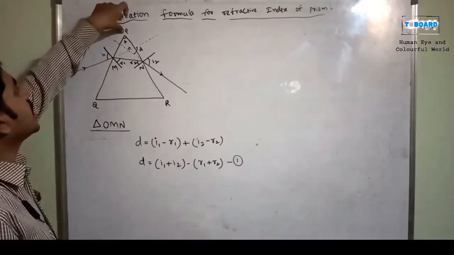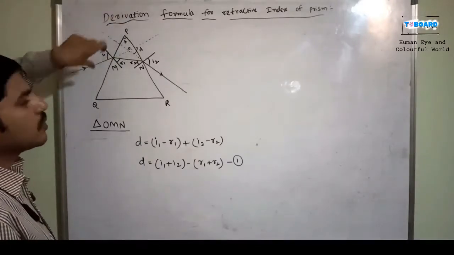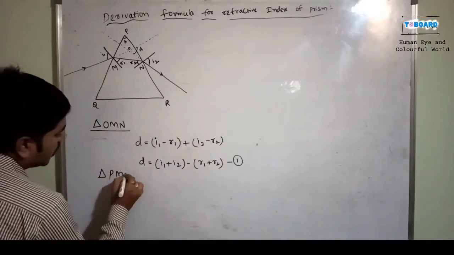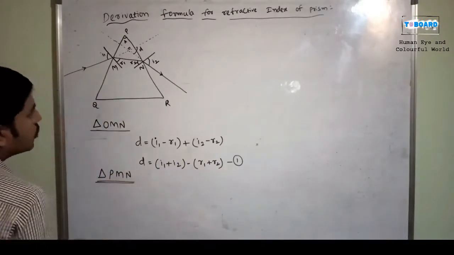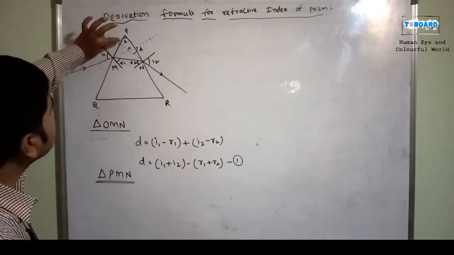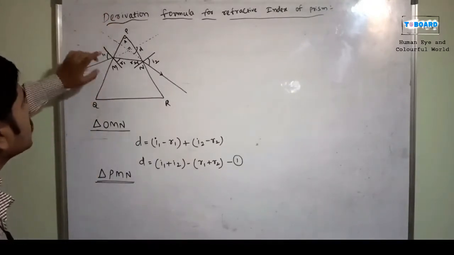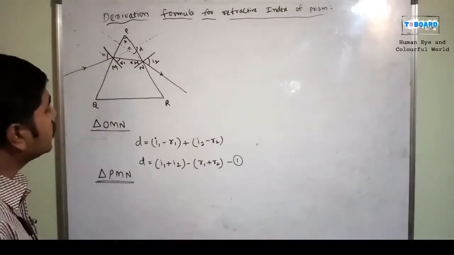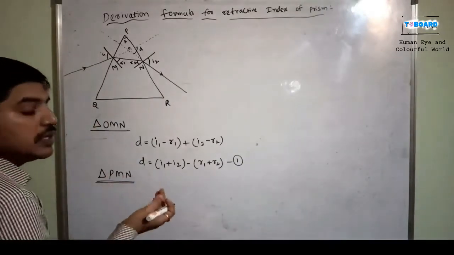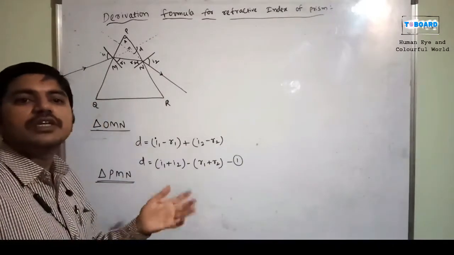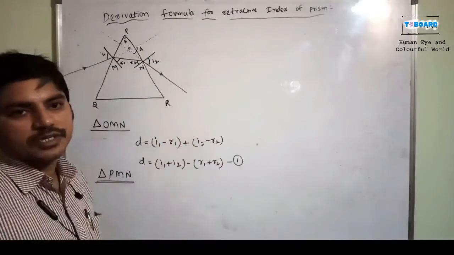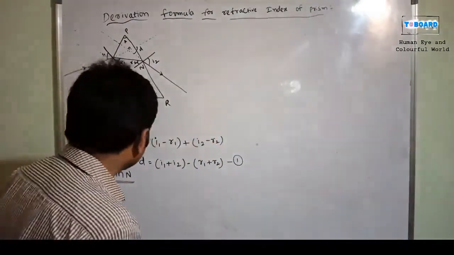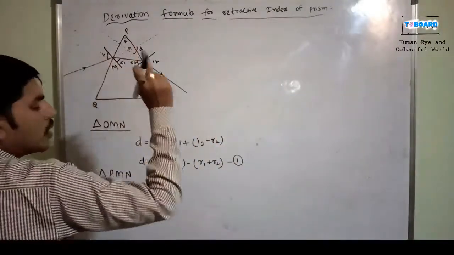That is triangle PMN. In this triangle, the interior angle is A, and the exterior angle is also present here. Now the formula has to change: the sum of the interior angles is equal to 180 degrees. We already know that, mathematically, the triangle formula says the sum of the interior angles is equal to 180 degrees.